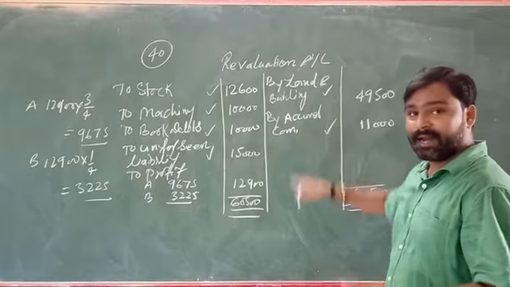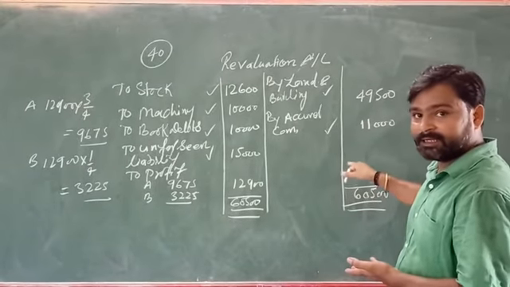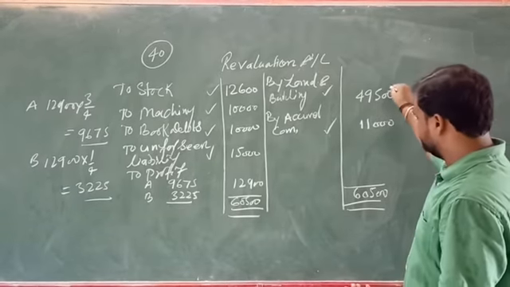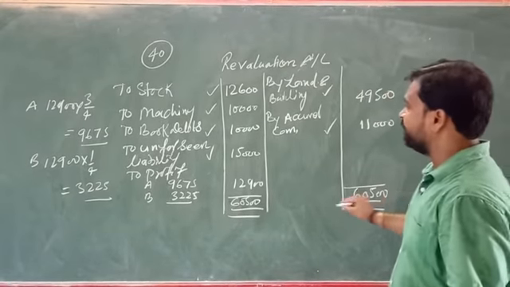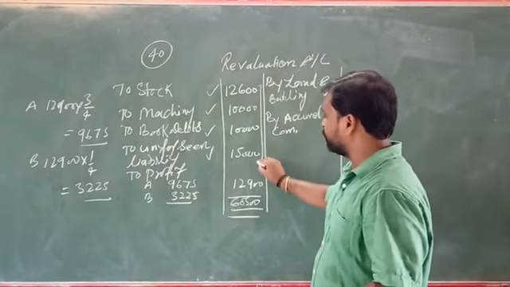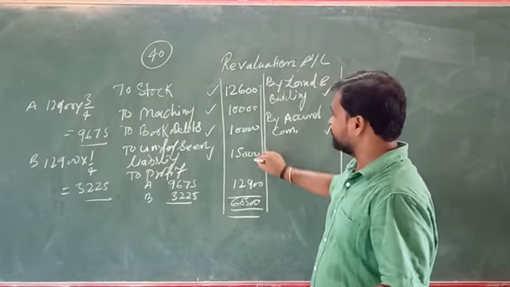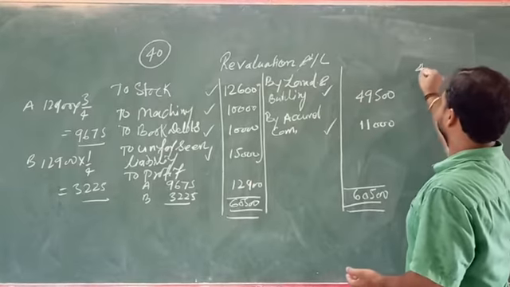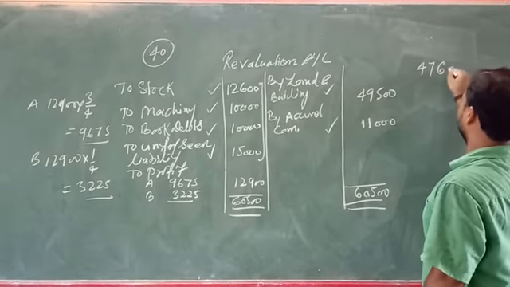Then we compared whether the credit side is greater or the debit side. We found the credit side is greater because it has a total of 60,500, and we found the total of the debit side becomes 47,600.